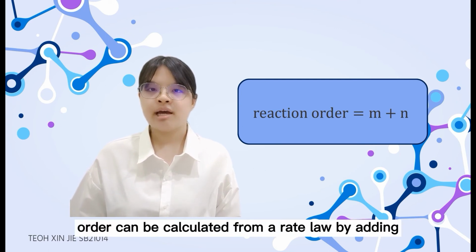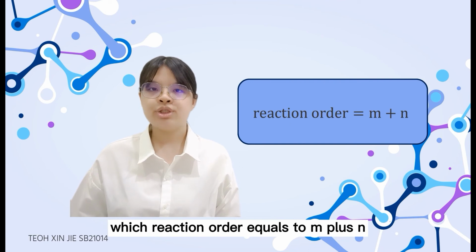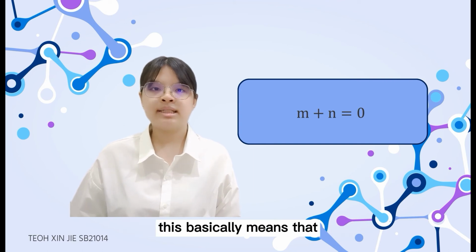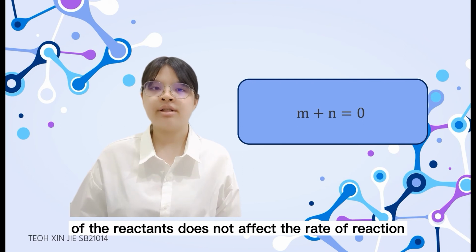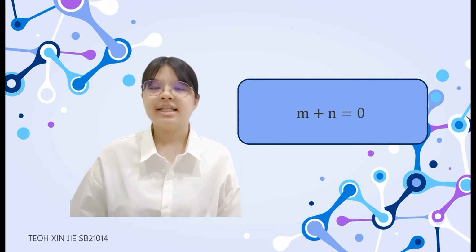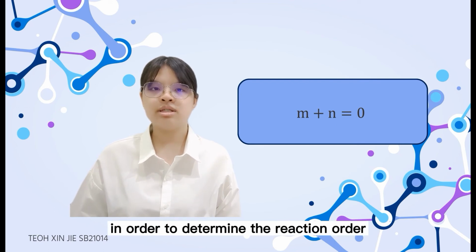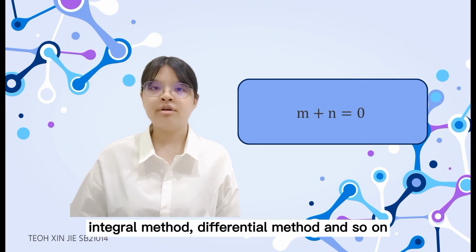Reaction order can be calculated from the rate law by adding the exponential values of the reactants in the rate law, so reaction order equals m plus n. If you have a reaction order of 0, this basically means that the concentration of the reactants does not affect the rate of reaction. There are several different methods which can be followed in order to determine the reaction order, which include initial rates method, integral method, differential method, and so on.